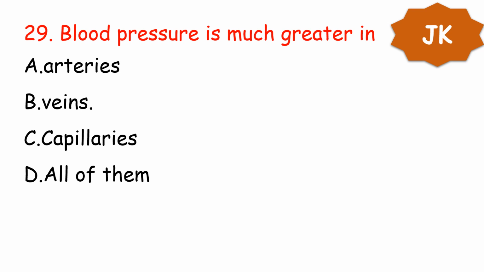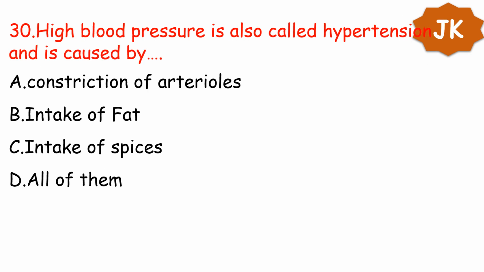Next question. Blood pressure is much greater in A. Arteries, B. Veins, C. Capillaries, and D. All of them. Your option is arteries. In arteries, blood pressure is very high compared to veins. Next question.